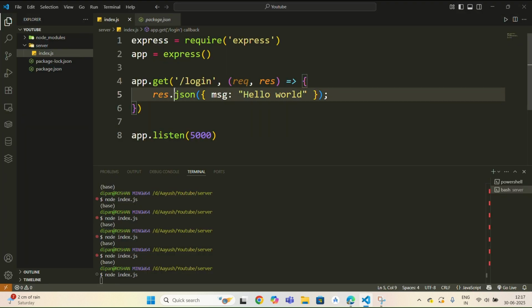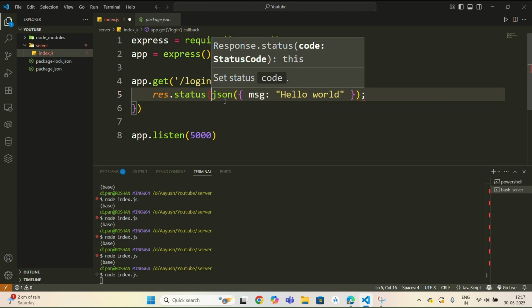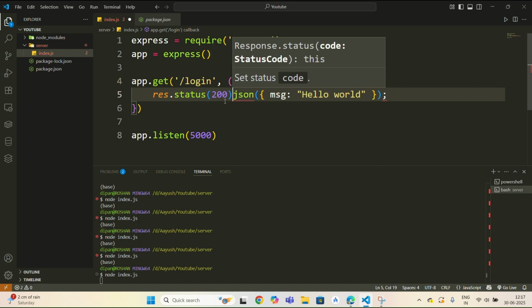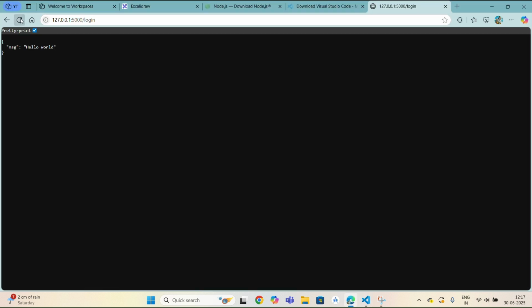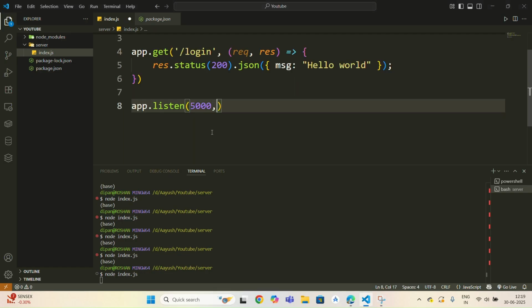You can also additionally set the status of this request. Like here the status is successful, so we can return 200. It will tell us that the request is properly fulfilled. Also we can write a callback function here.